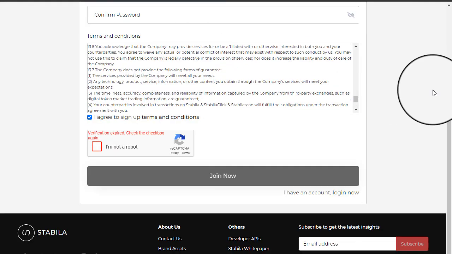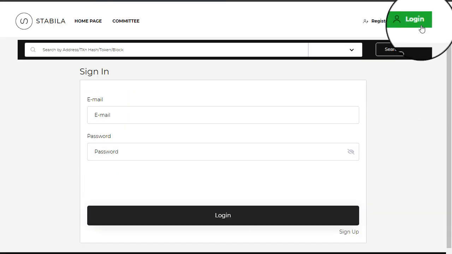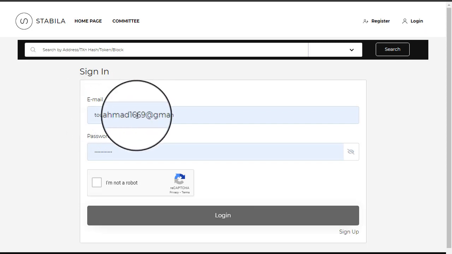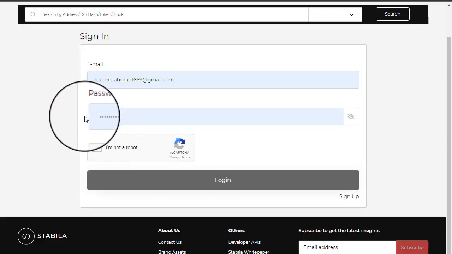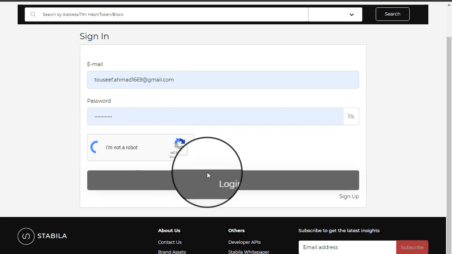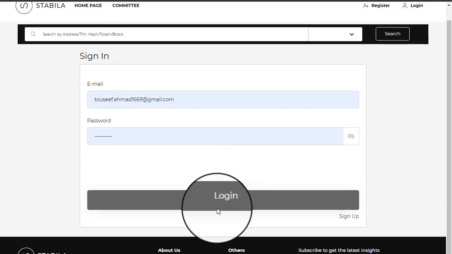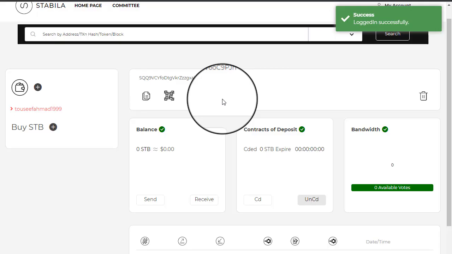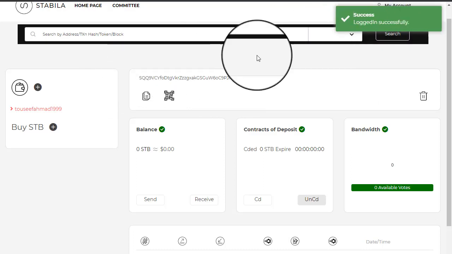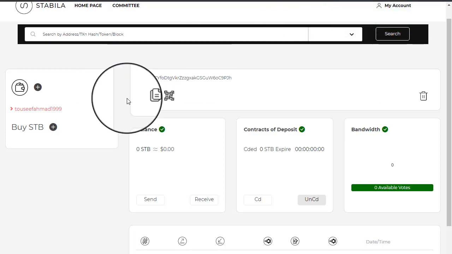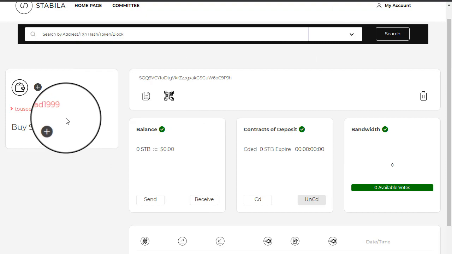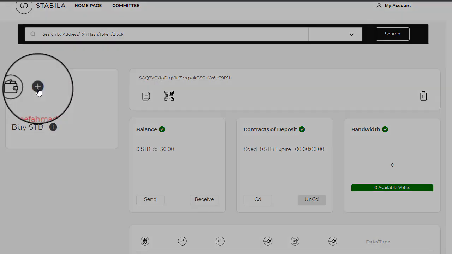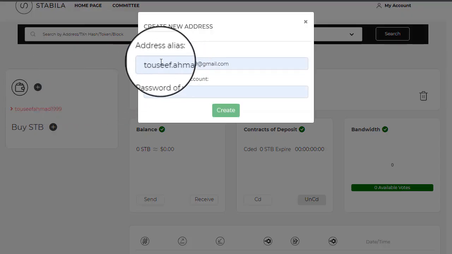After creating the account, you have to log in. Put in the same email address and password, confirm I'm not a robot, and click on the login button. Then check the dashboard. Click on this plus button to create a wallet address.